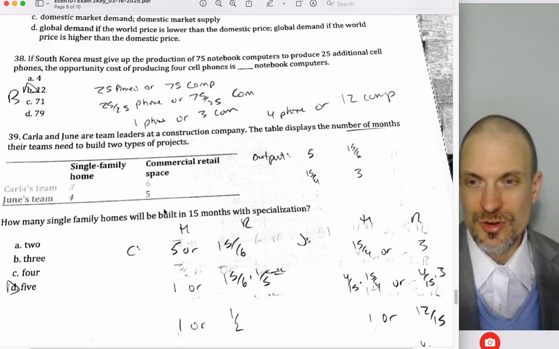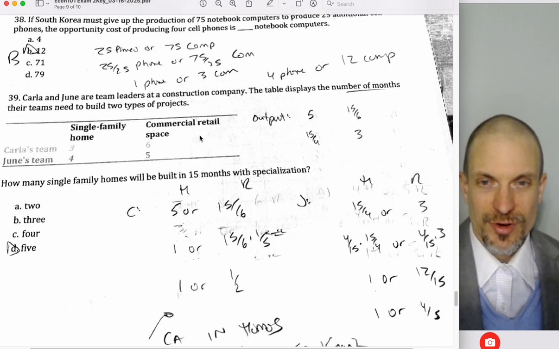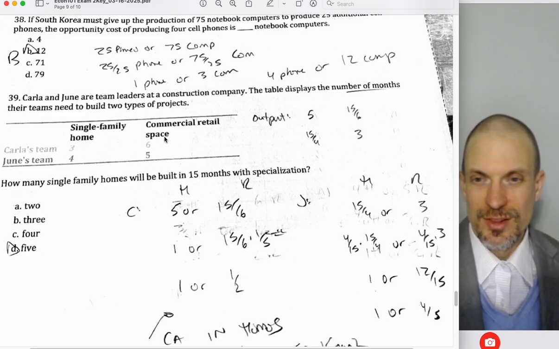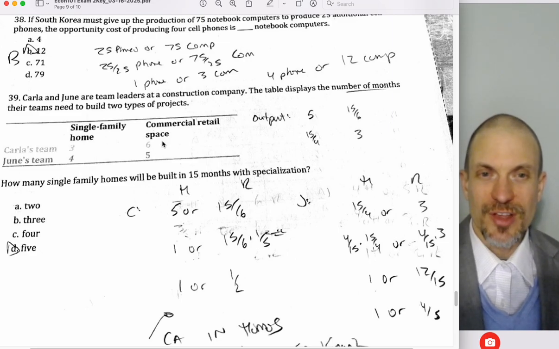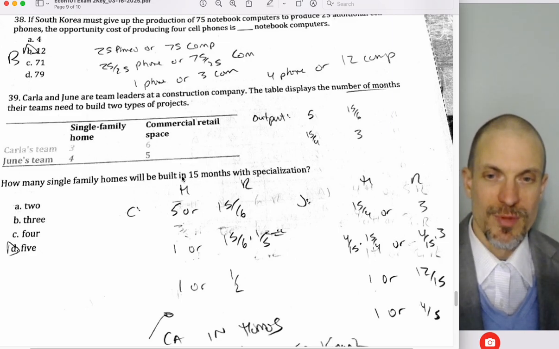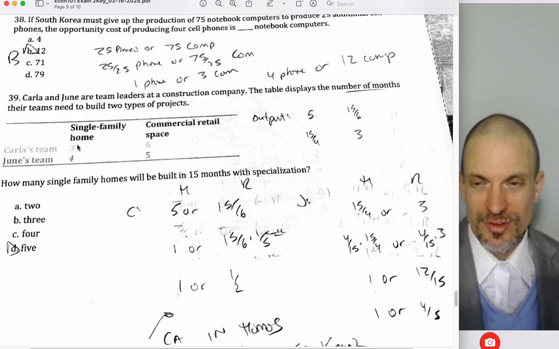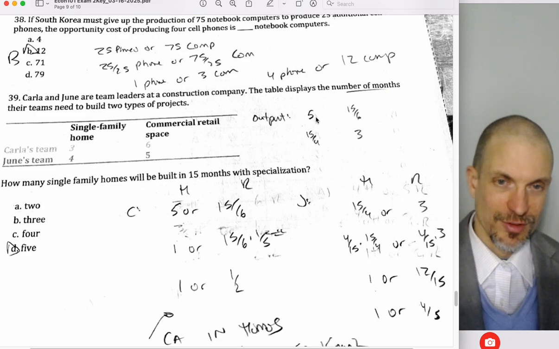Okay, Carla and June are team leaders for our construction company. This gives us the number of months the teams need to build 2 types of projects. This is 3 for Carla. This is 6 for Carla. This is 4 and 5. But these are number of months. We have to convert this to outputs. We have the total number of months is 15. So in 15 months, if it takes us 3 months for a single family home, we're going to get 5 single family homes.